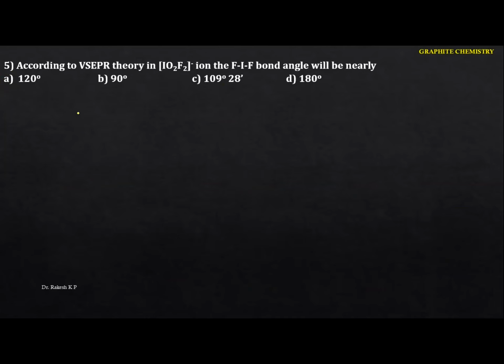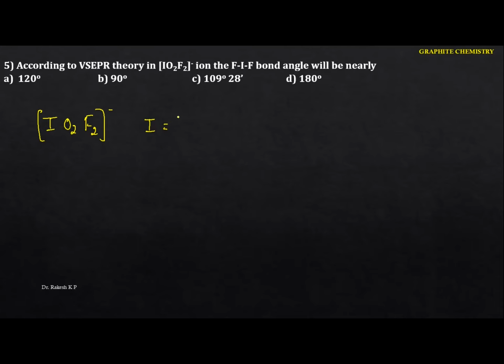According to the VSEPR theory, that's the IO2F2 minus ion, the iodine to fluorine. So the bond angle will be nearly what? Just go to this one. Let me calculate this particular question similar to the previous one. So see the first one here, that is IO2F2 minus. Okay, so the central atom is iodine here.